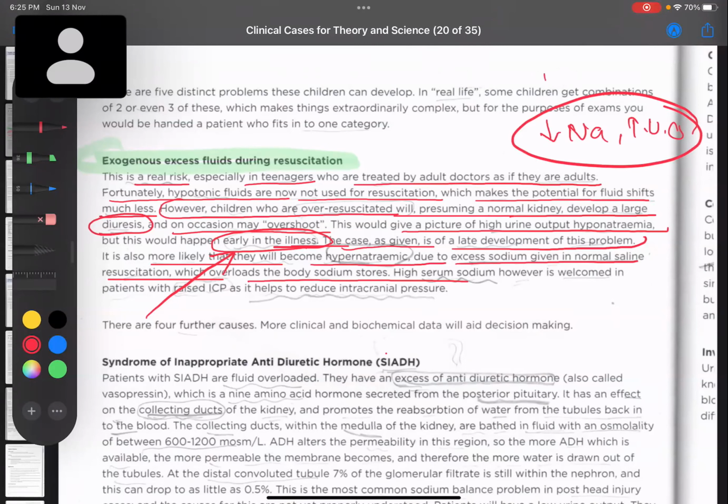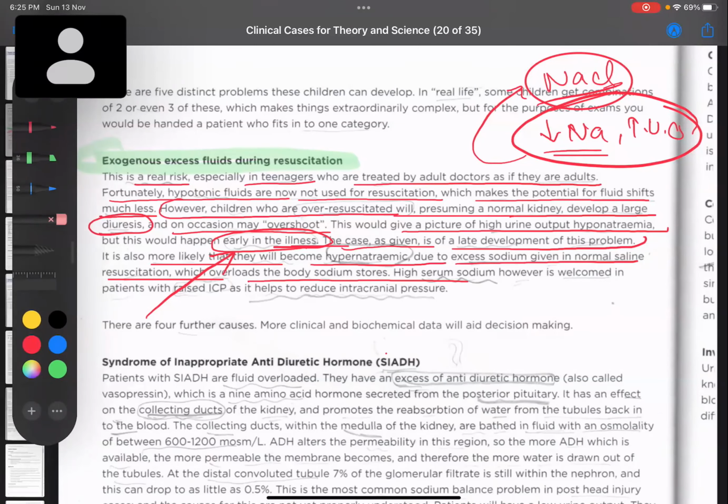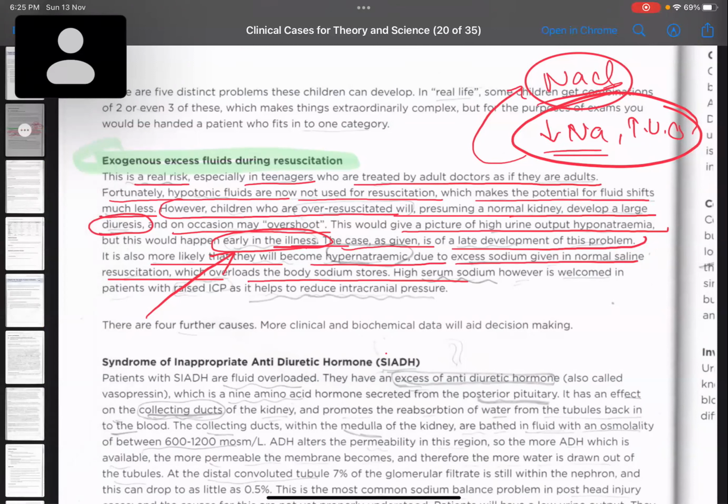Second, due to giving an excessive amount of intravenous NaCl, initially they would present with a dilutional effect. Later on, they would present with hypernatremia. But our case is not presenting early. That is why this is not a case of excessive intravenous fluid.